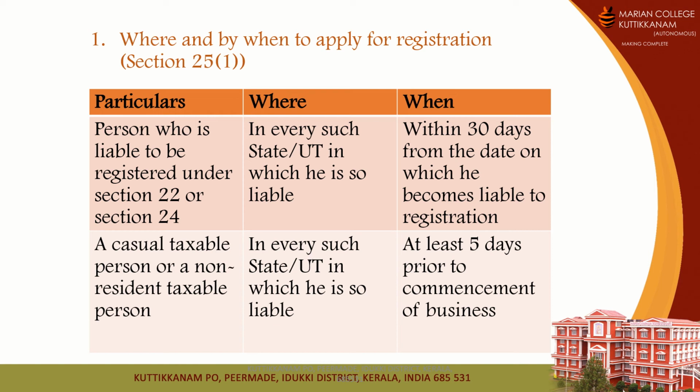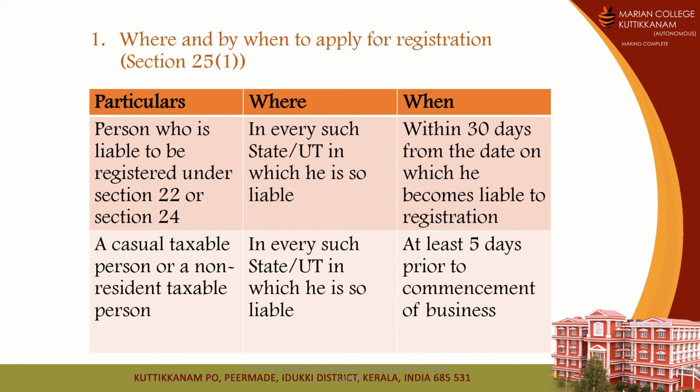That means if a person is liable to be registered under section 22 or 24 in every such state or union territory in which he is so liable, he should apply for registration within 30 days from the date on which he becomes liable to be registered. For example, I am a person who is liable to be registered.